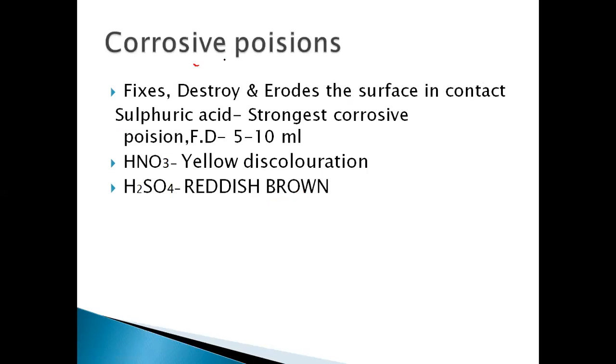So we'll start with corrosive poisons. What are corrosive poisons? How do they act? They destroy and erode the surface which is in contact with the corrosive poison. So sulfuric acid is considered the strongest corrosive poison. The fatal dose of sulfuric acid is 5 to 10 ml. If it is HNO3, the surface will show yellowish discoloration. In sulfuric acid, reddish brown discoloration is seen.